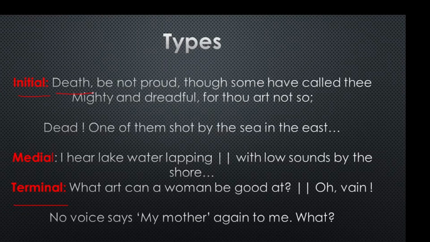If the stop happens to be at the beginning of the line, it is called initial caesura. If it happens to be in the middle, it is called a medial caesura, and if it happens to be at the end, it is called a terminal caesura.